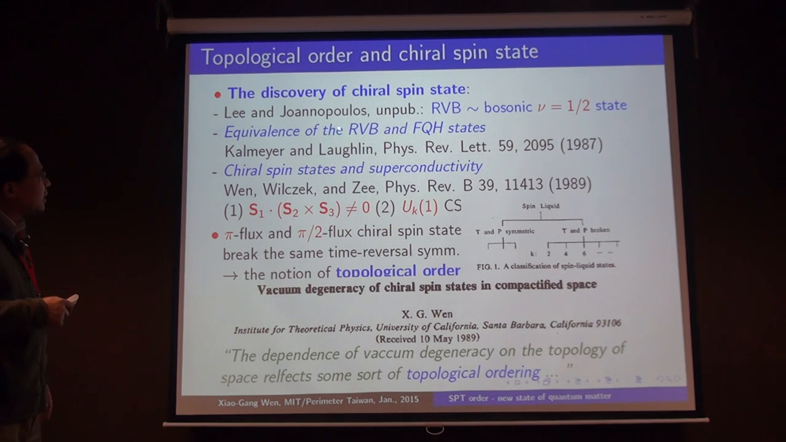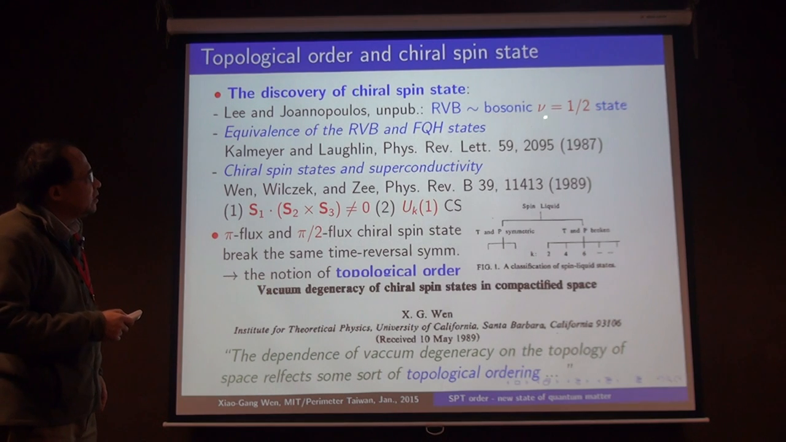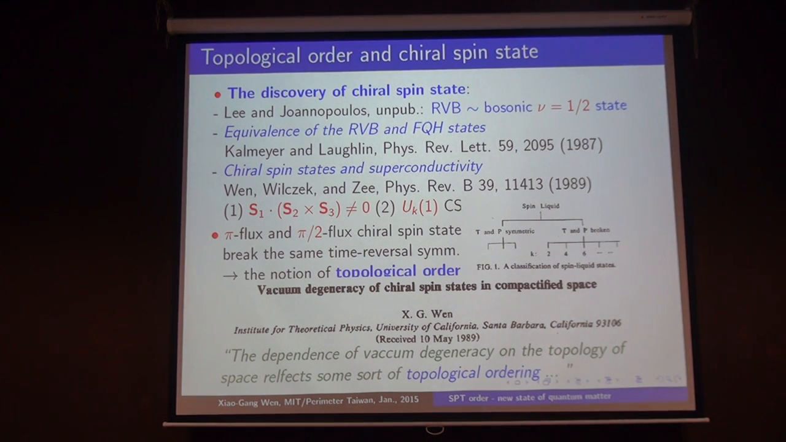That led to the discovery of a particular kind of RVB state called the chiral spin state. RVB is a notion proposed by Anderson, trying to argue that it is possible to have a spin liquid which does not break any symmetry. But such a notion is very vague, so in early days people tried to sharpen it. One way to sharpen this notion was proposed by Dung-Hai Lee and Kalmeyer, who suggested that the RVB states correspond to bosonic ν=1/2 Laughlin states in quantum Hall states. But their paper was never published.